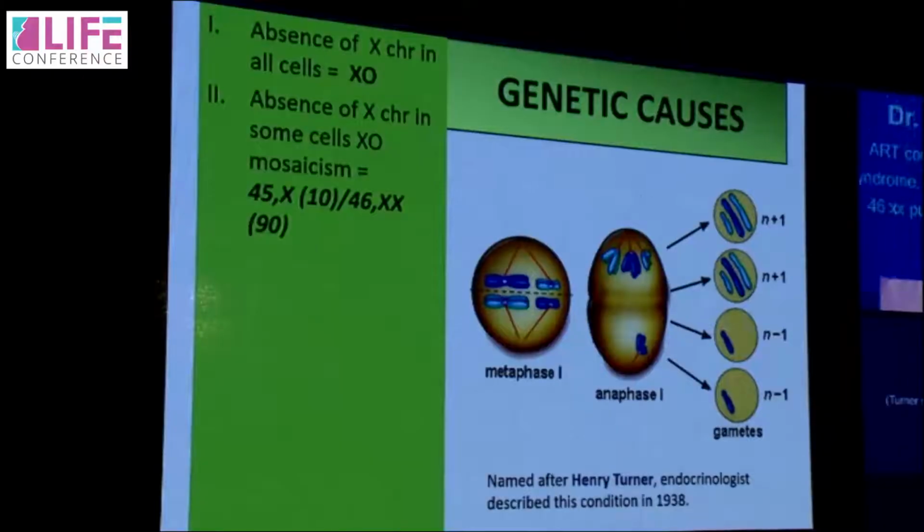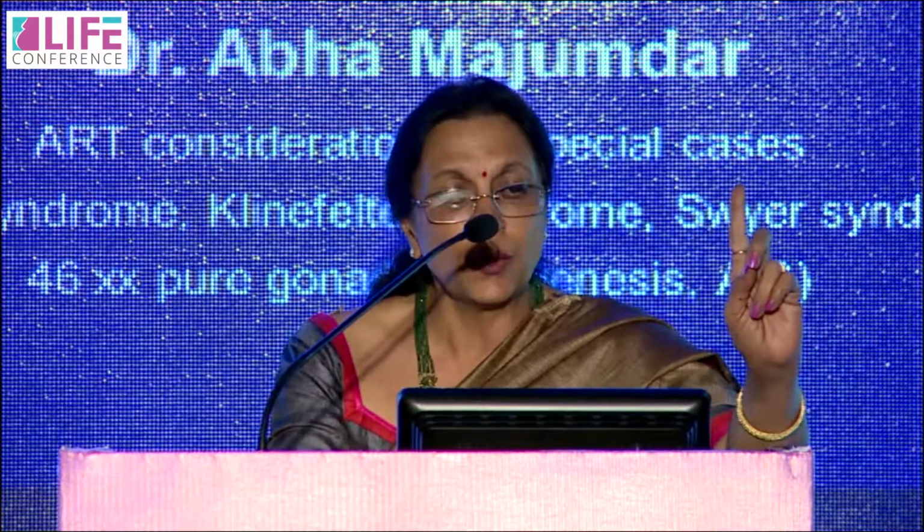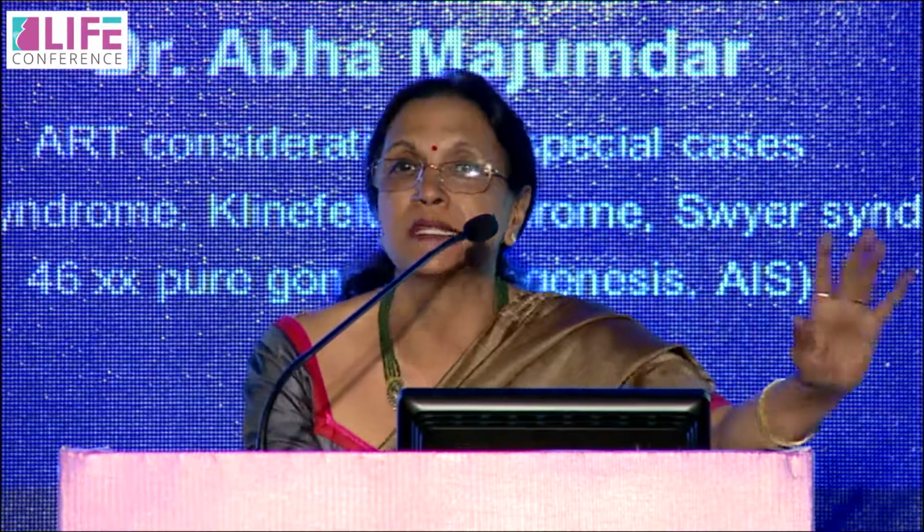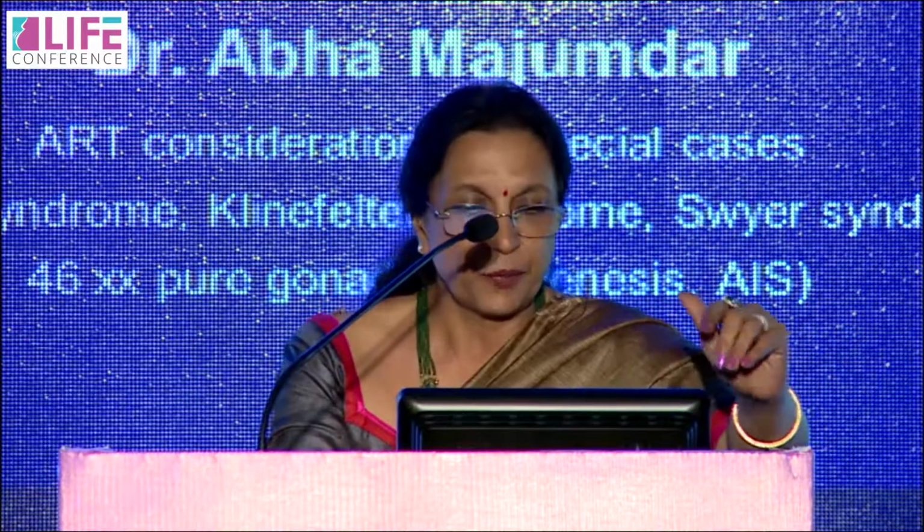Generally, 45X may be 10% and 46XX may be 90%, and hence there are a few features of Turner's in some organs, but not everywhere. And the last is a defect in one X chromosome in all cells. This one could be fragmented, or portions could be deleted, or a ring formation could be there, preventing normal expression of X chromosome genes.